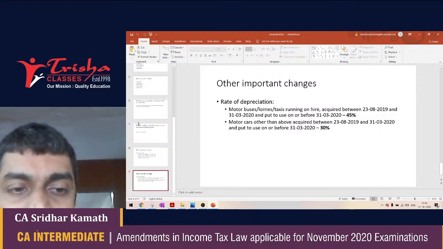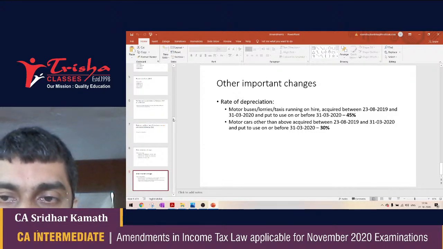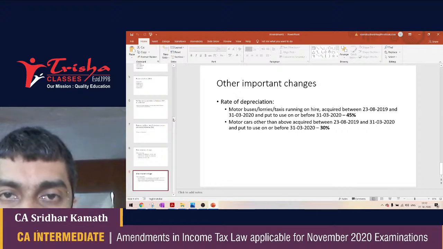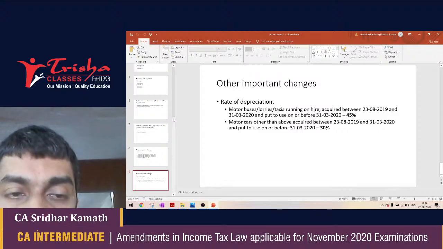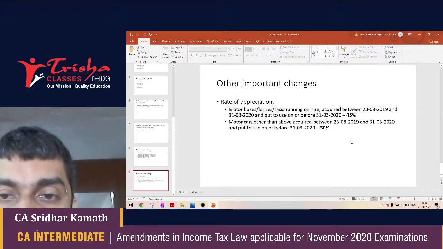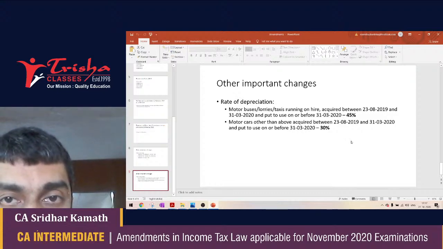So friends, these are the amendments that I wanted to talk about, starting from the Finance Act 2019, Finance Act number 2, 2019, the Taxation Laws Ordinance of 2019, the Taxation Laws Ordinance of 2020, as also this particular circular or notification where they change the rate of depreciation in the middle of the year. In the middle of the year, once again be careful.